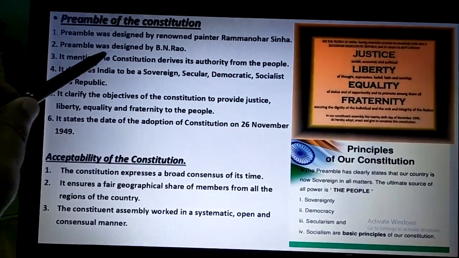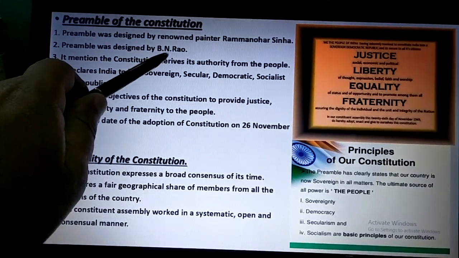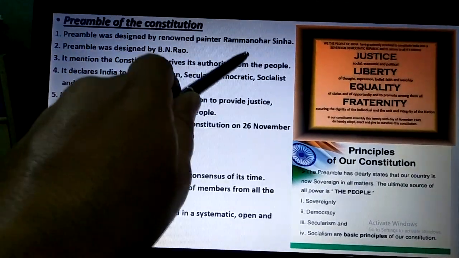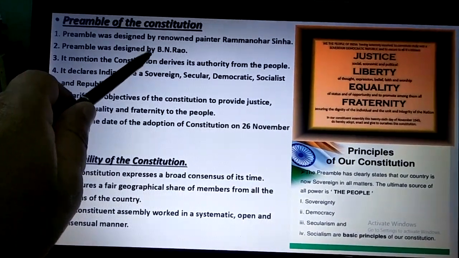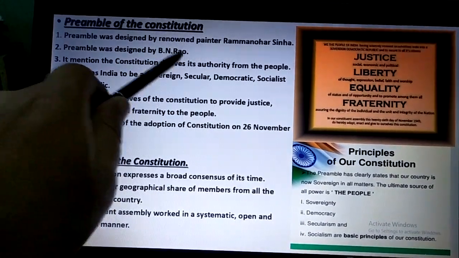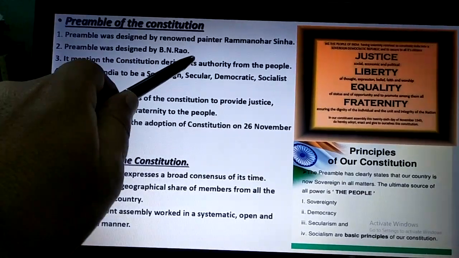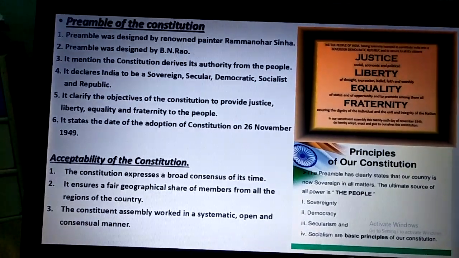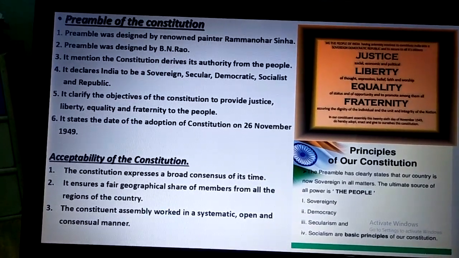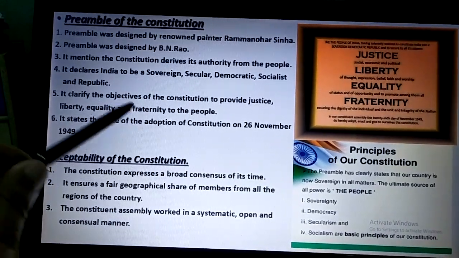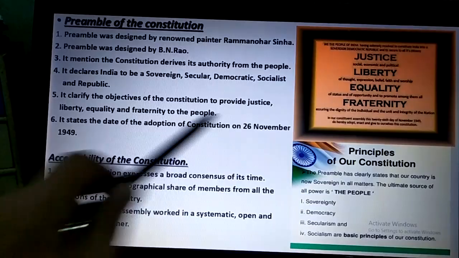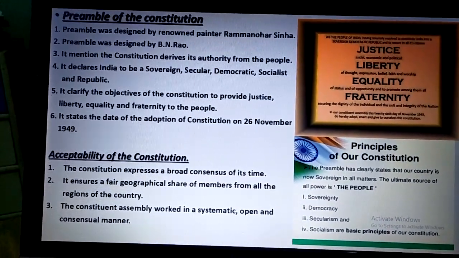Drafted. The Preamble was drafted by B.N. Rao. The Preamble was designed by Ram Manohar Sinha. The Preamble was drafted. Okay? It was drafted by B.N. Rao. It declared India to be a sovereign, secular, socialist state, and clarified the objective of the Constitution. It also stated the date of the adoption, 26 November 1949.